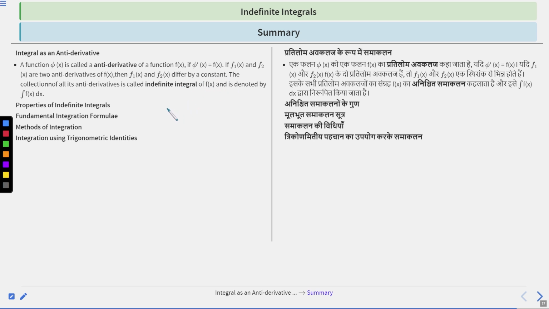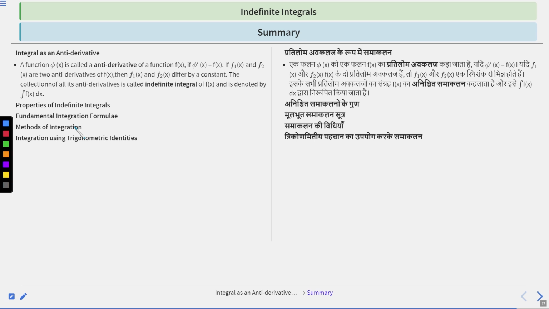The collection of all its antiderivatives is called the indefinite integral of fx and is denoted by integration of fx dx. Further, we discussed different properties of indefinite integrals. After that, we discussed fundamental integration formulas. We have seen different methods of integration, and in the last, we have seen integration using trigonometric identities.